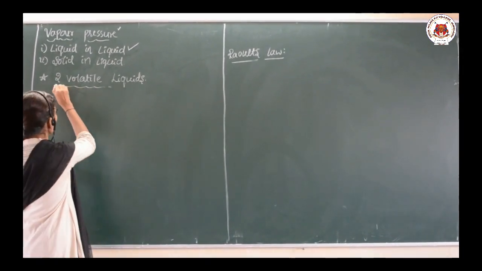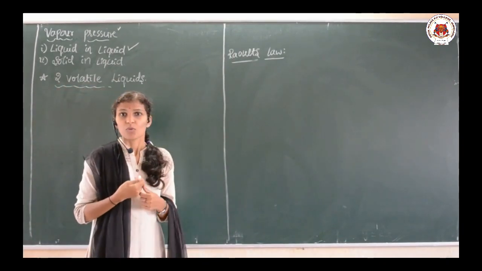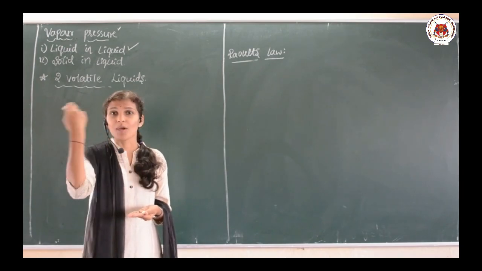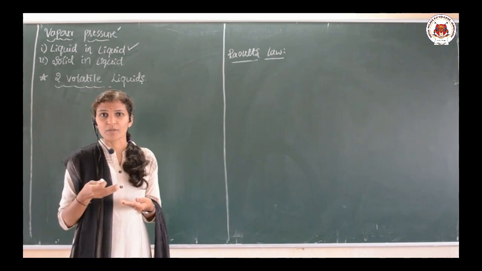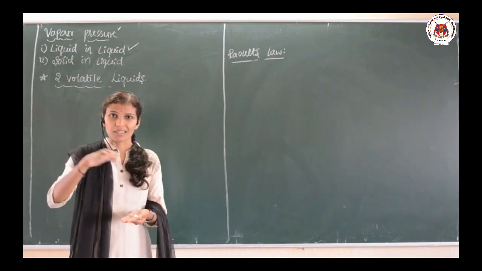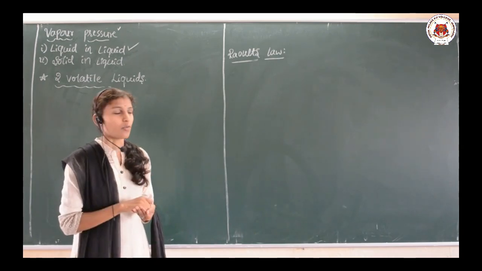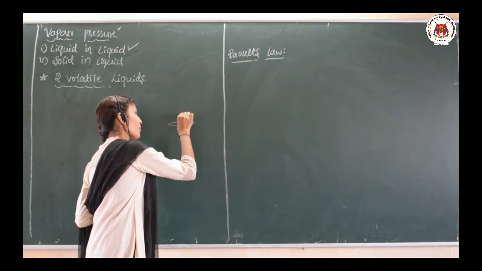Here these two liquids are volatile in nature. Volatile means they are going to evaporate from the container. For example, petrol, you might be knowing. Whenever we take petrol, we immediately close the container. Why? Because petrol gets evaporated.